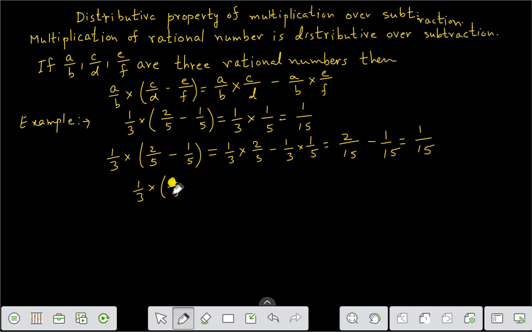Therefore, we can say that 1 by 3 into 2 by 5 minus 1 by 5 is equal to 1 by 3 into 2 by 5 minus 1 by 3 into 1 by 5, right? Therefore, you can say that multiplication is distributive over subtraction.